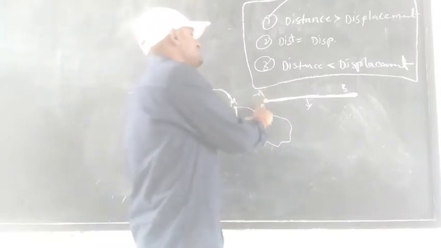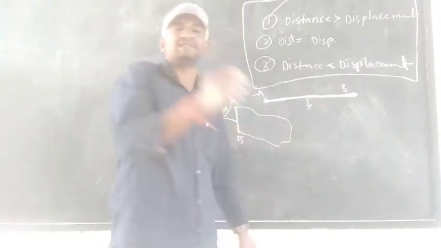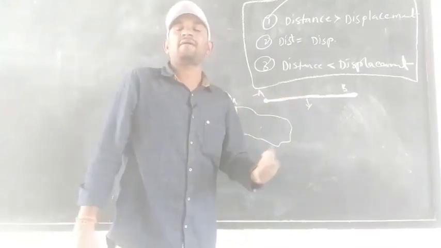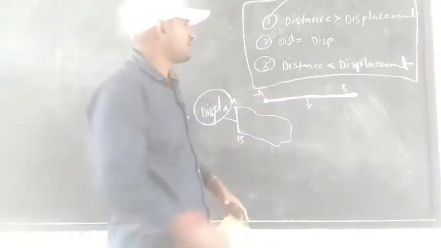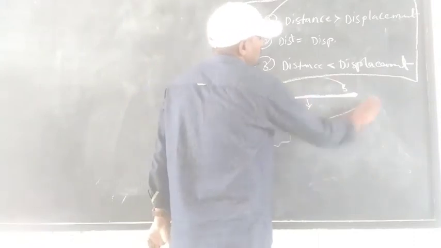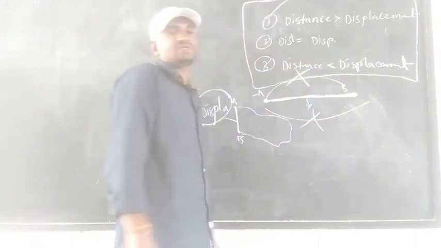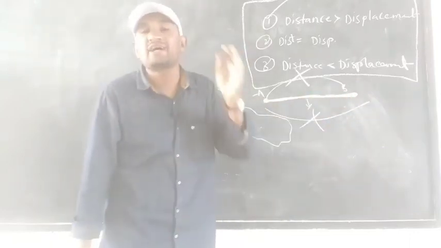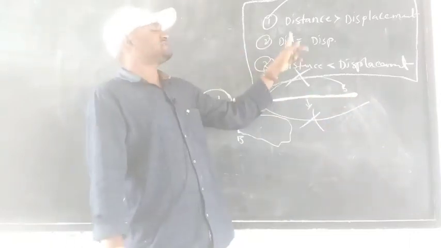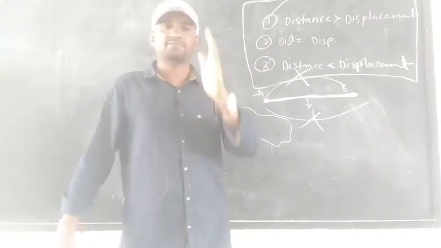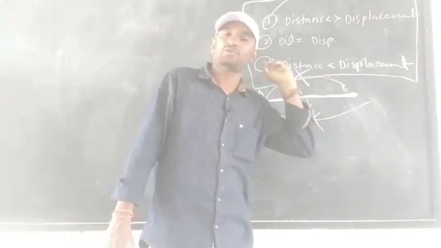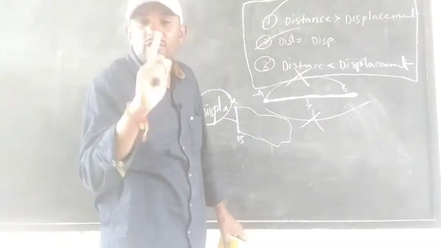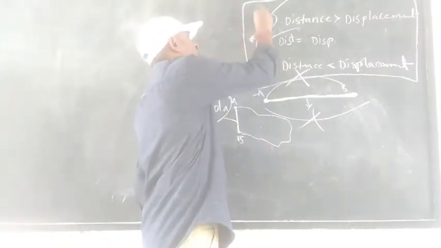Why is it the same here? From A to B, distance and displacement are both the same. Why is it similar? Because there is no shortcut method. Only one way, one path only. That is why distance equals displacement and displacement equals distance. When it is a straight path, it is an exceptional case, we have to try to remember.